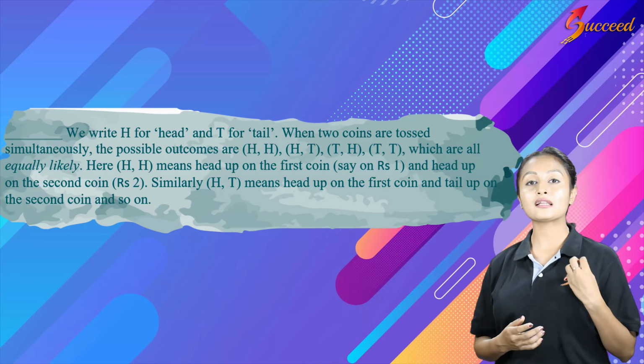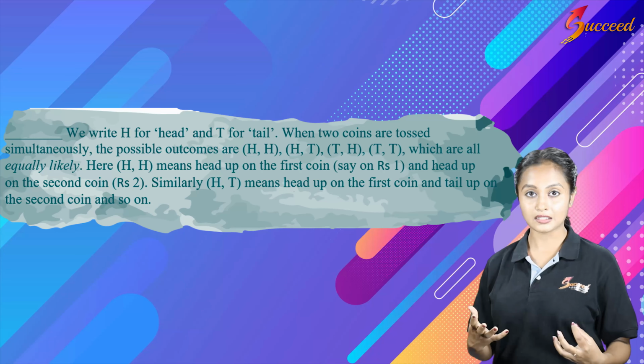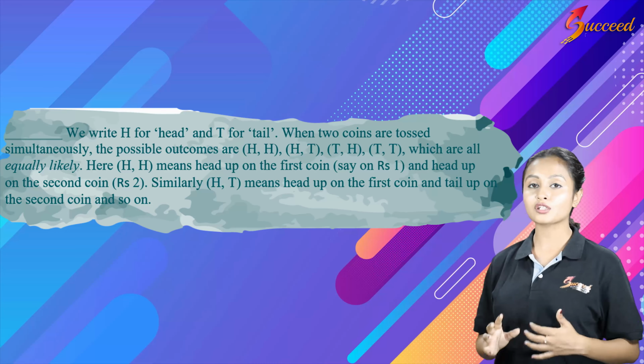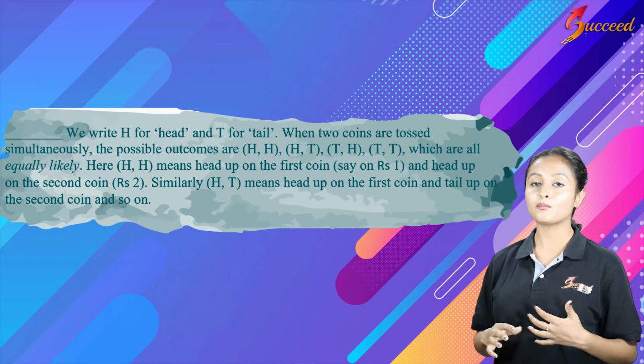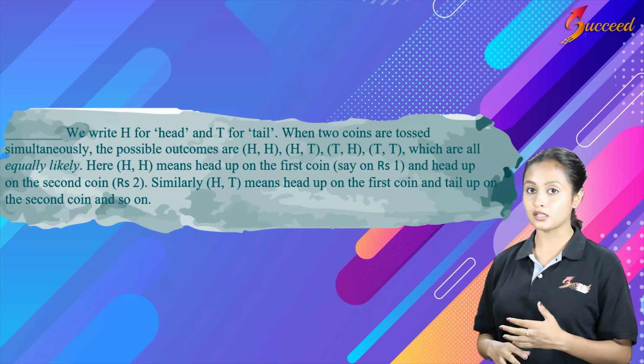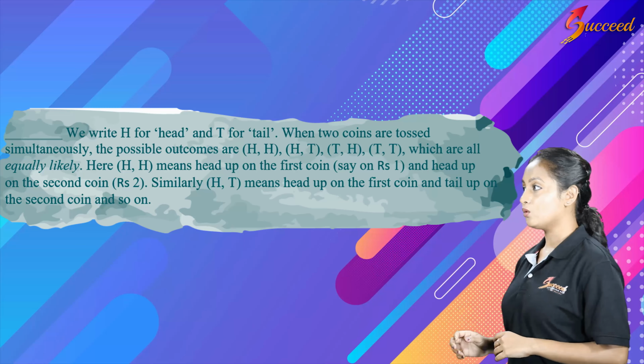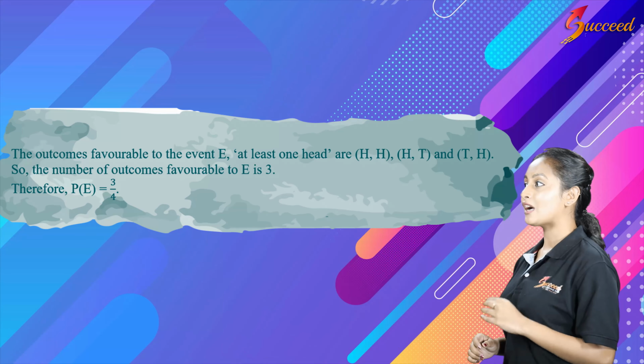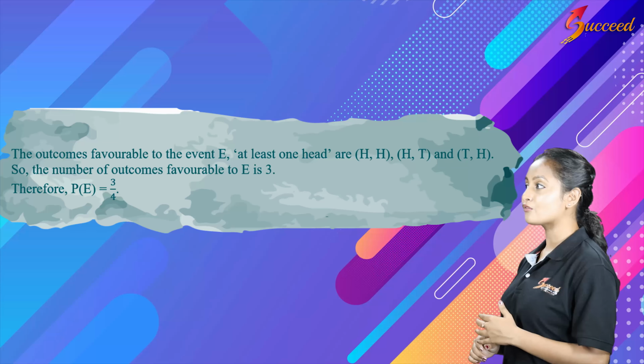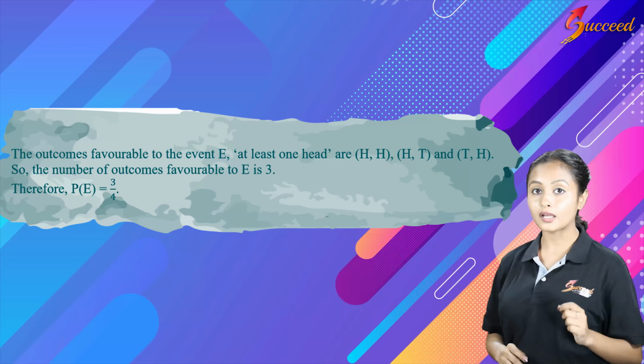Also, one can be tail and the other can be head. So these are the different combinations of possible outcomes, that is head and tail, when you toss two coins simultaneously. Now the question is, you have to find the probability of her getting at least one head.